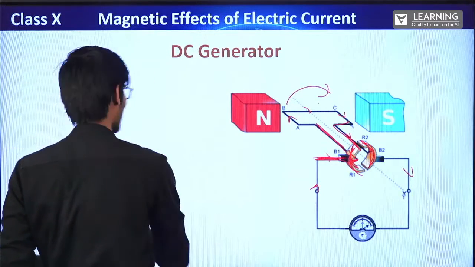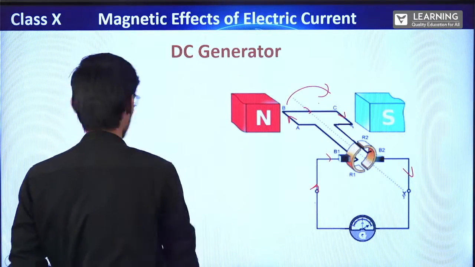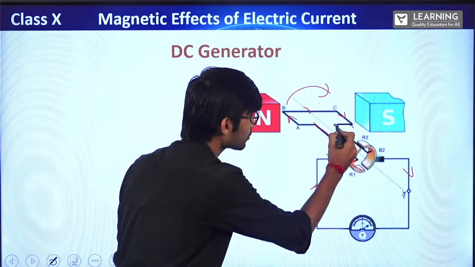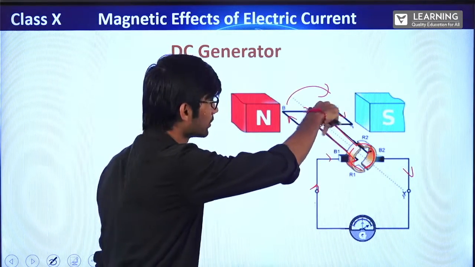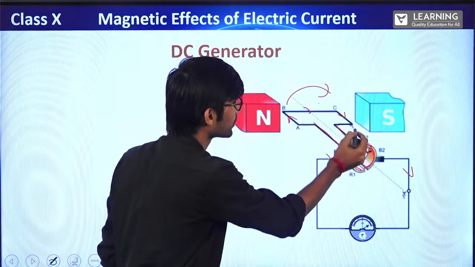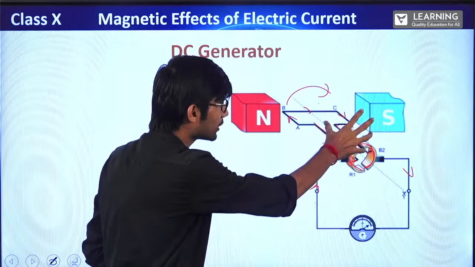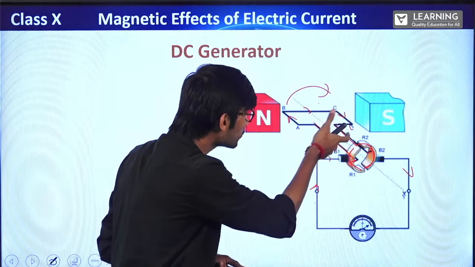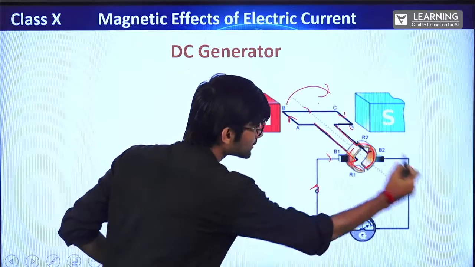Okay, let me make you understand in a much better way. Let's understand it again. Split ring, what happens? This part is connected to this throughout. This one is connected to this throughout. Right now the direction of current in the armature coil is clockwise, let's say. After half rotation, what will happen? When this AB comes this side, the CD will reach this side. Then it will start moving from south to north after half rotation. That means when it starts moving from south to north, the direction in this armature coil changes. So right now the entire current is like this, right? See.